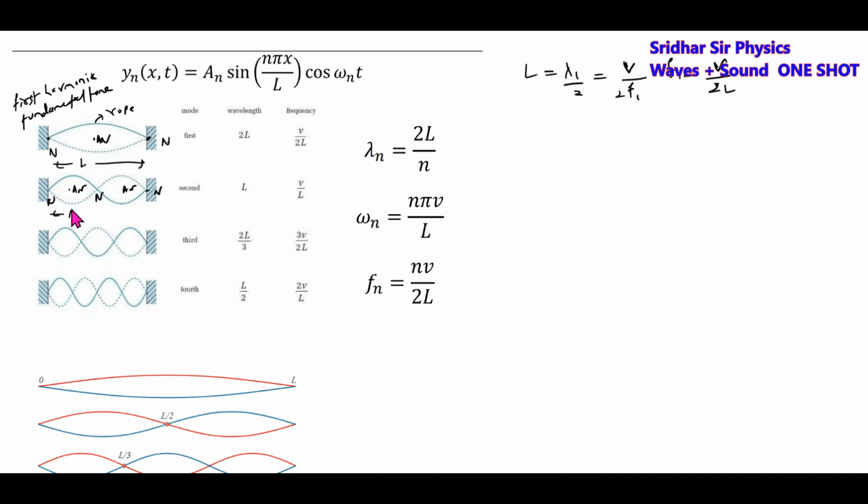Then here the wavelength is lambda 2 by 2, lambda 2 by 2, so the length is equal to lambda 2. What is lambda 2? V by F2. What is F2 equal to? V by L, or this will become 2V by 2L. This frequency is called the second harmonic or first overtone.